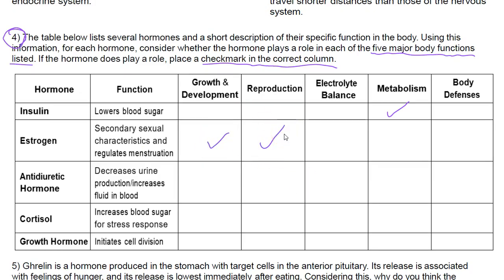Okay? Because again, if it regulates menstruation, that means it has to do with, okay, when you're menstruating, there is a whole hormonal process of whether or not you're going to create an egg that then gets fertilized, right? So just keep that in mind. Electrolyte balance, no. Metabolism, no. Body defenses, no.